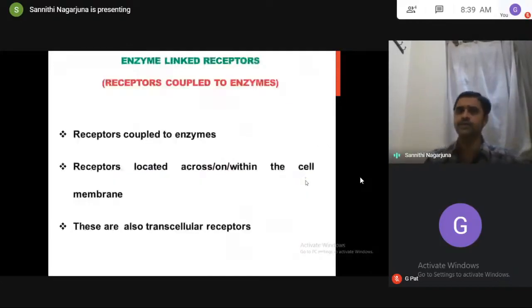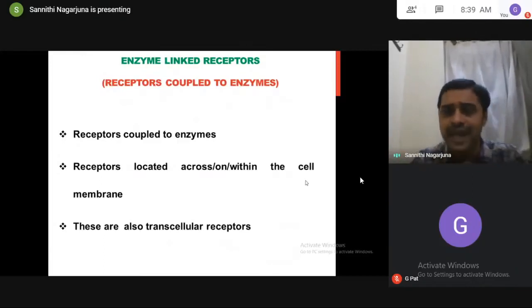So coming to the third type of receptors, called enzyme-linked receptors. With this, we have completed the two types of receptors, G protein coupled receptors and ionotropic receptors. Those two are very important types, and almost 95% of receptors belong to this family, so we have to be very much aware of them. The remaining two, enzyme-linked and nuclear receptors, are not that many. Anyway, we have to see what will happen in these receptors also and how they are mediating the actions. Same thing, in enzyme-linked receptors, receptors are coupled to enzymes.